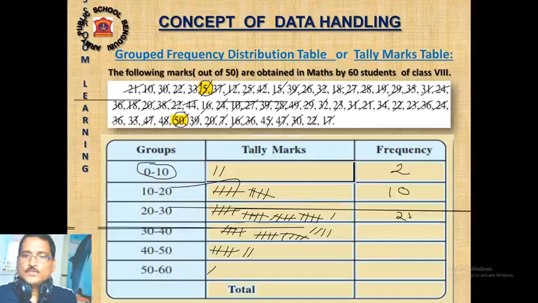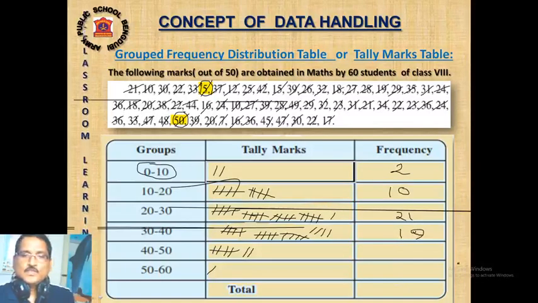How many students score 30 to 40? 15 plus 4, 19 students score 30 to 40. How many students scored 40 to 50? 5 plus 2, 7 only. And how many students scored 50 to 60? That is 1 student only.